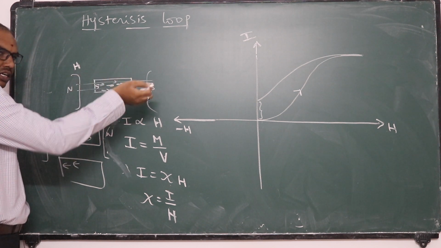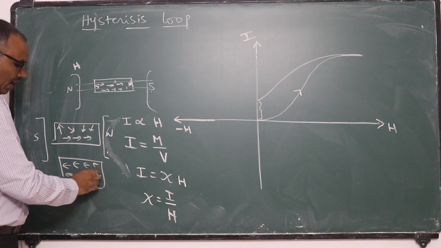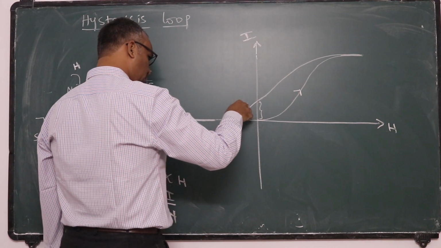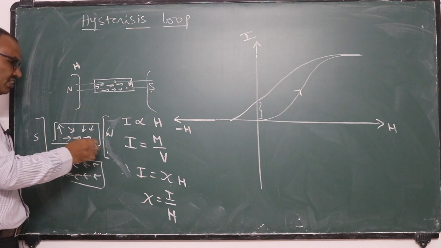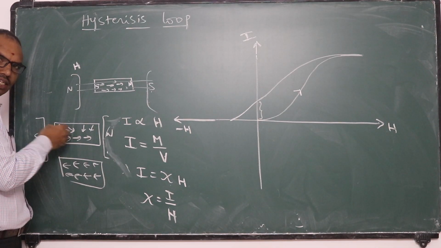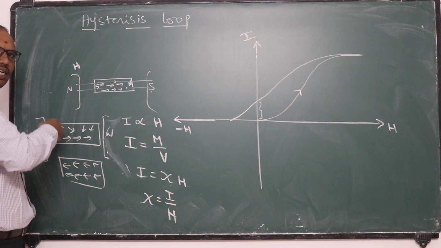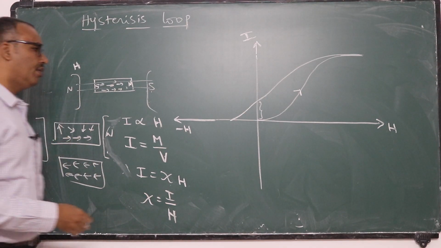Earlier they were aligned in this direction, now they are trying to align themselves in the other direction. After some time it will get zero magnetism. That means all the atomic magnets get 100% randomized. Earlier a few were in the same direction of the field. Now every atomic magnet gets a random direction and they will align themselves in the reverse order.